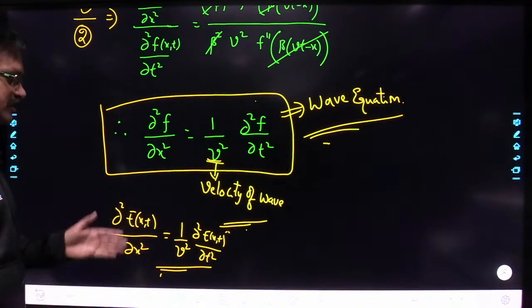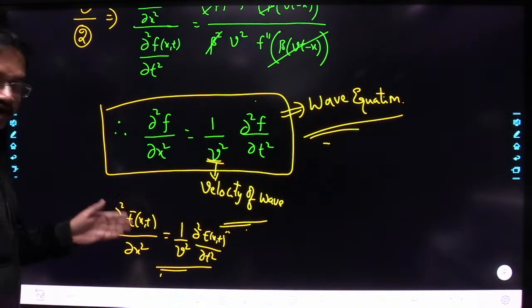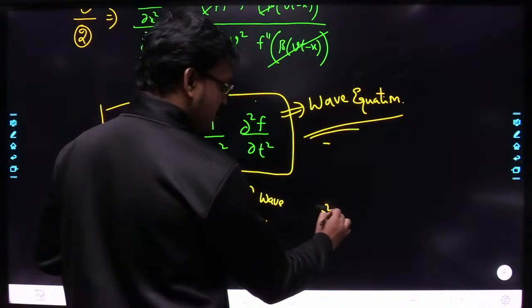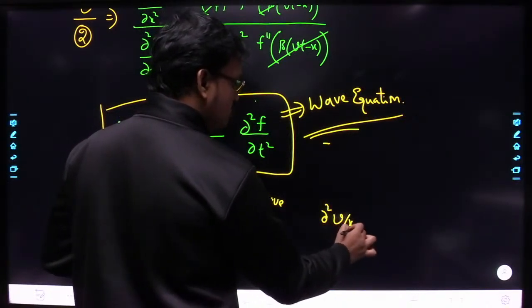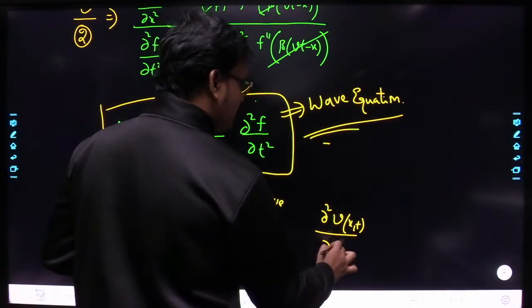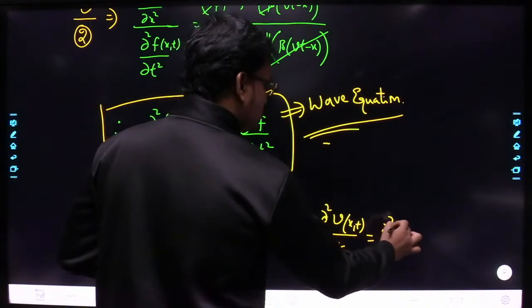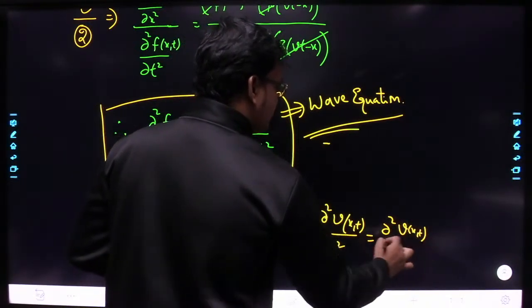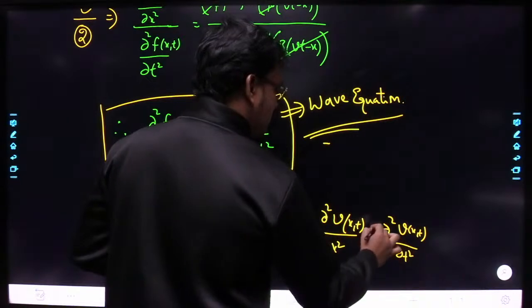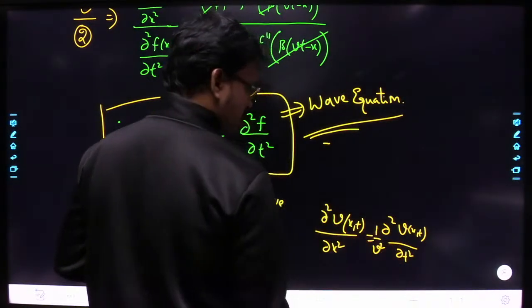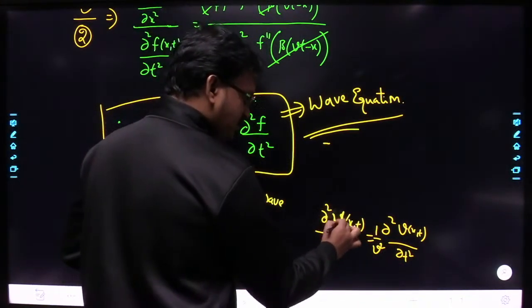In transmission lines, instead of the electric field, you are going to get ∂²V(x,t)/∂x² = (1/v²) ∂²V(x,t)/∂t².